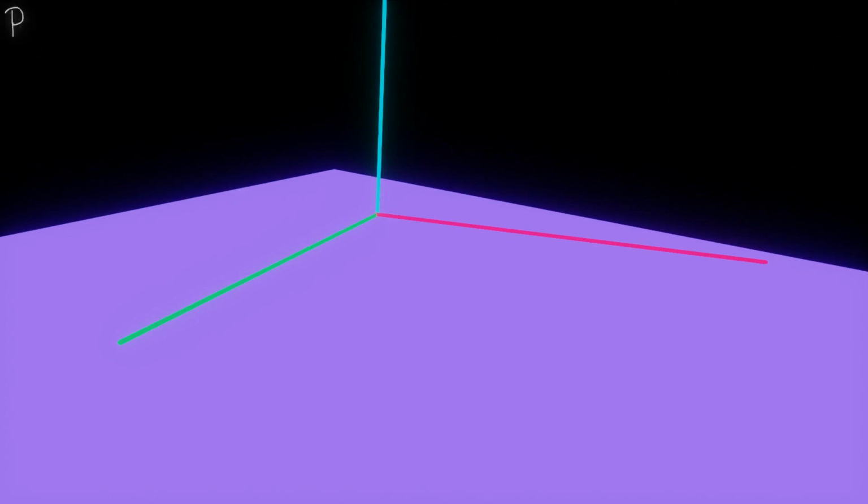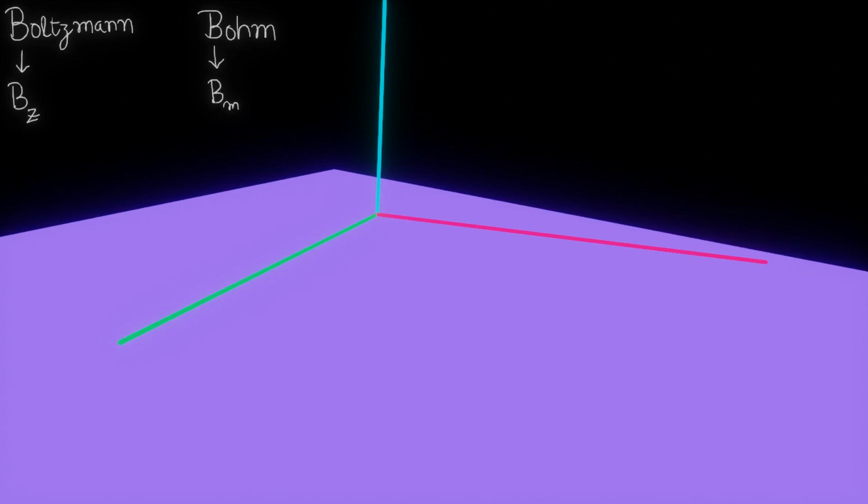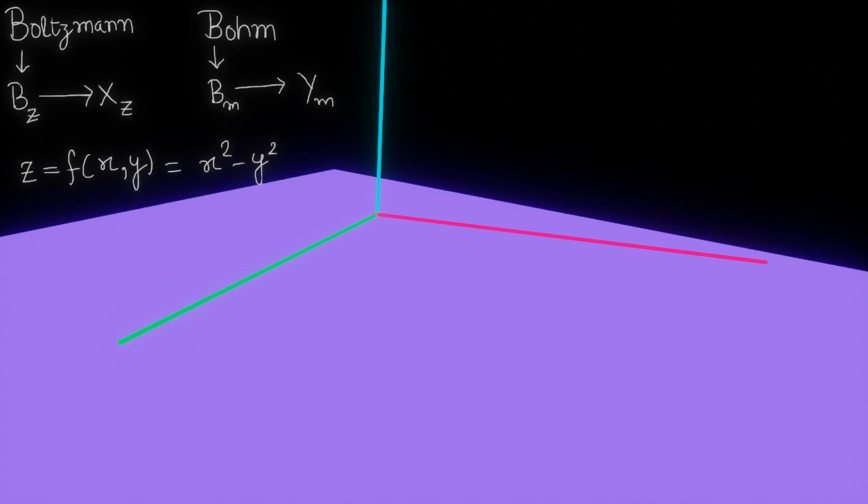Let's say we have two players, Boltzmann and Bohm. Boltzmann will be represented by BZ and Bohm by BM. They are playing a game. Boltzmann and Bohm both will select a number. The real number Boltzmann selects will be called XZ and the real number chosen by Bohm will be called YM. Now that both have selected a number, we will choose a function f(x, y). And both Boltzmann and Bohm will put their selected real numbers xz and ym in this function. And whatever is the value of z or f(x, y), Bohm will pay z amount to Boltzmann.